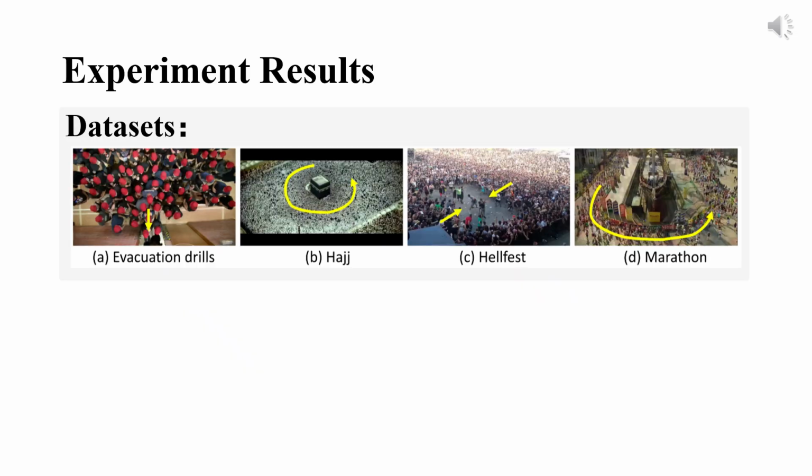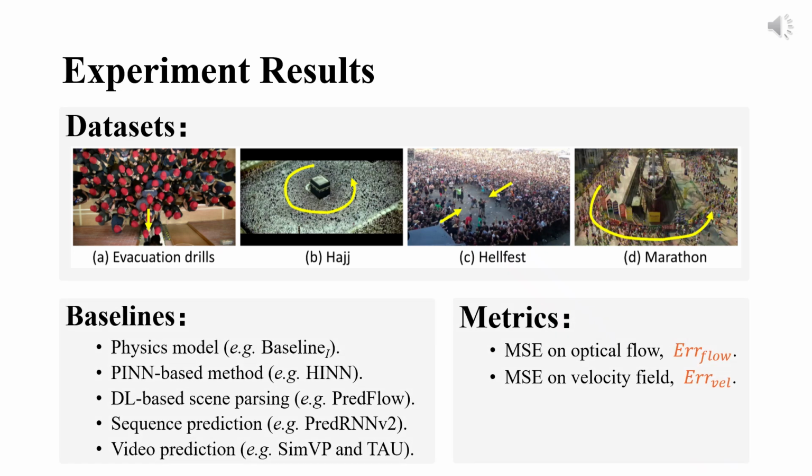Here we show experimental results. We first introduce 4 datasets: Drills, Hajj, Hellfest, and Marathon, covering diverse scenarios, crowd dynamics and densities. Since there are no similar existing methods, we adapt several closest methods as baselines, including a physics model, a physics-informed neural network, deep learning methods for scene parsing, sequence prediction and video prediction. Similarly, as there is no established evaluation protocol, we employ mean square error on optical flow and velocity fields as